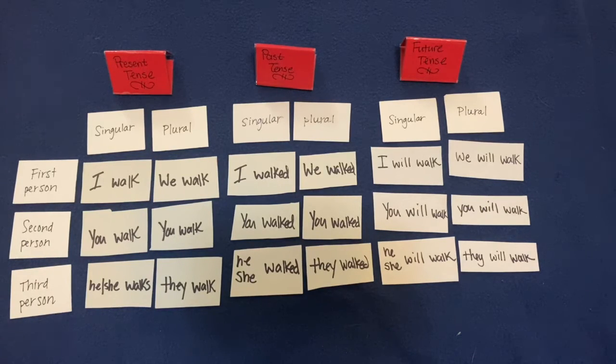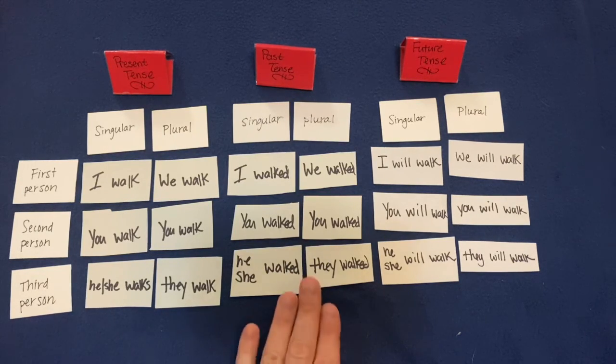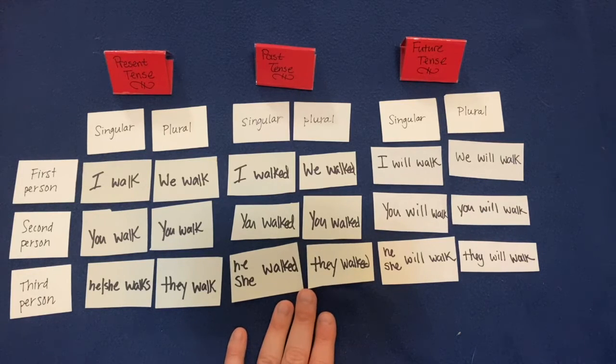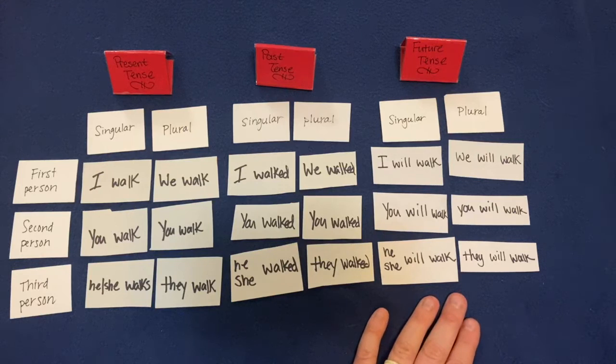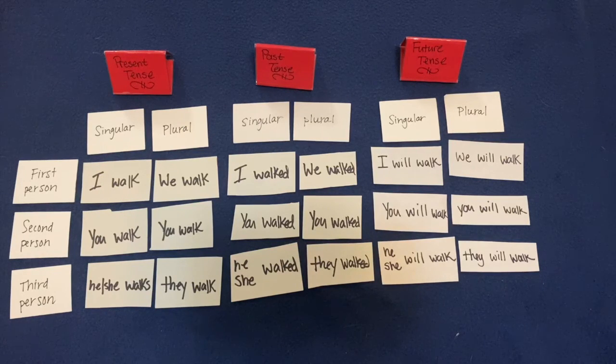You can just make a poster that shows all this written on paper. You can make, ooh, it would be really fun, maybe a mobile that has 3 different tiers. So on the top, it could say, you know, to walk, and then you have one tier that is present tense with all the different persons in singular and plural. Then you can have another tier that is past tense with all the different persons, singular and plural, and then a third tier that has future tense with singular, plural of all the persons. So that might be kind of cool. You could almost make like a moving sculpture of verb tenses.